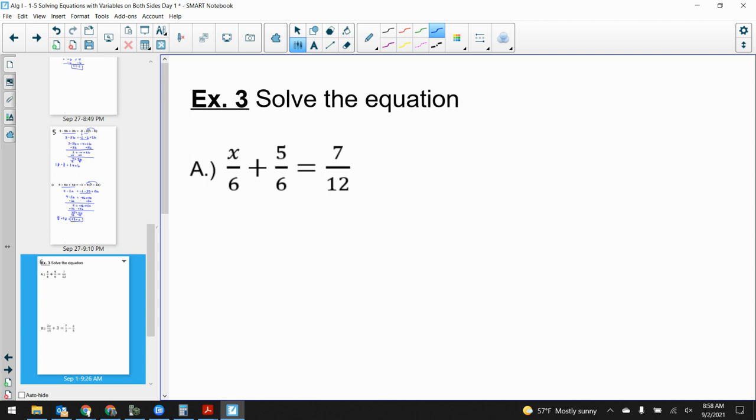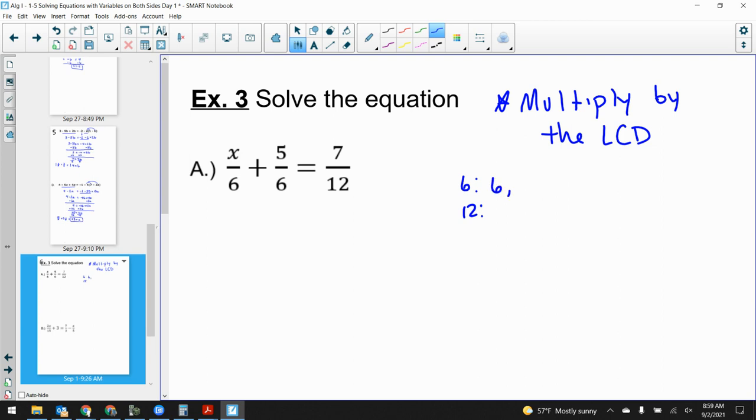The process, if you have all fractions, to clear out the fractions, I can multiply. If you want to write this in, you can. Multiply by the LCD, the least common denominator. Synonym for least common denominator is least common multiple. Right? How do you find a least common multiple? Well, you take your denominators, so I've got 6 and then 12, and then write out your multiples.